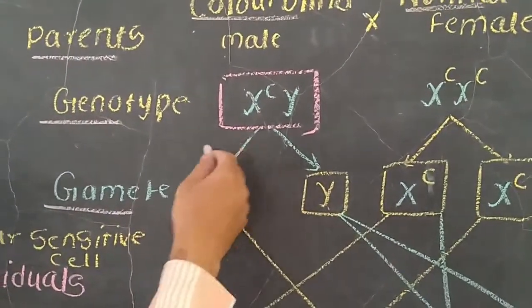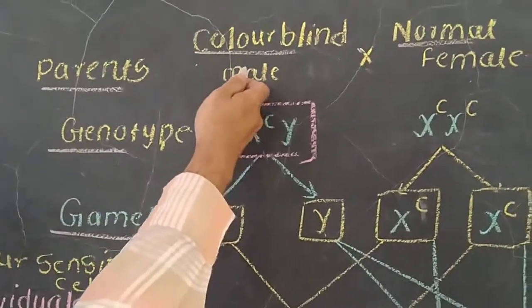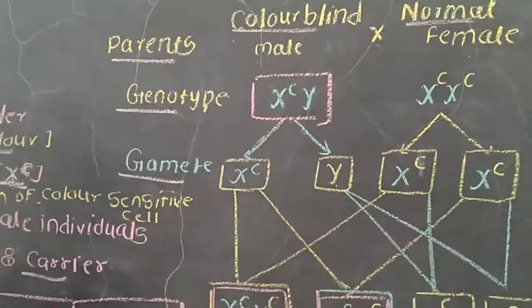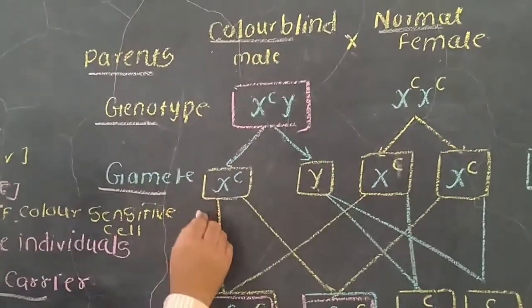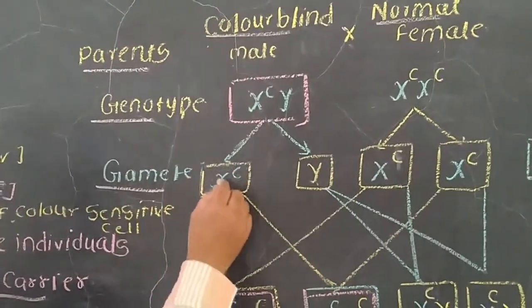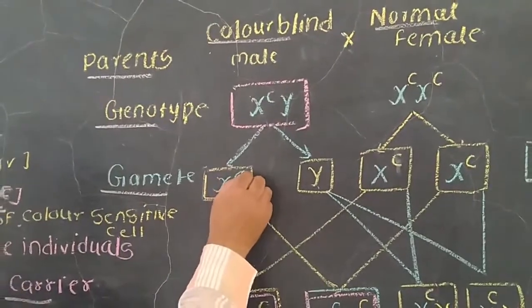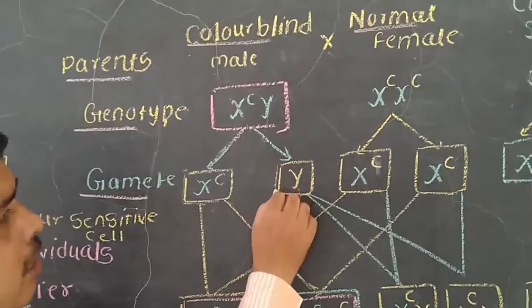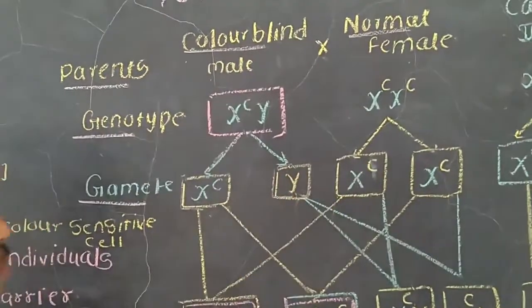Male gametes: naturally, this is a color blind male, so sperm will be produced, and two types of sperm will be produced. One sperm contains the X chromosome having the small c, and the other sperm has the Y chromosome.